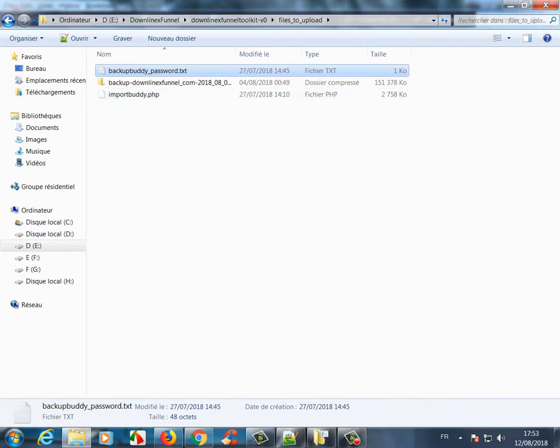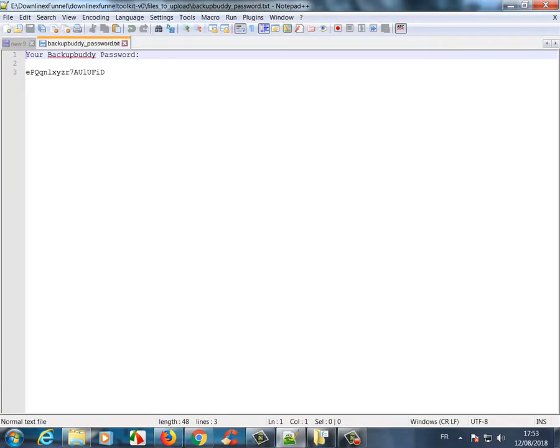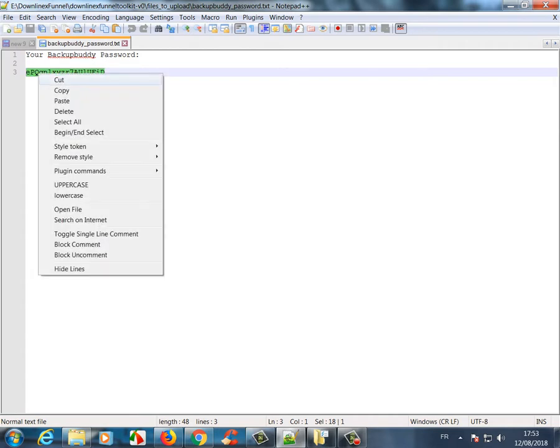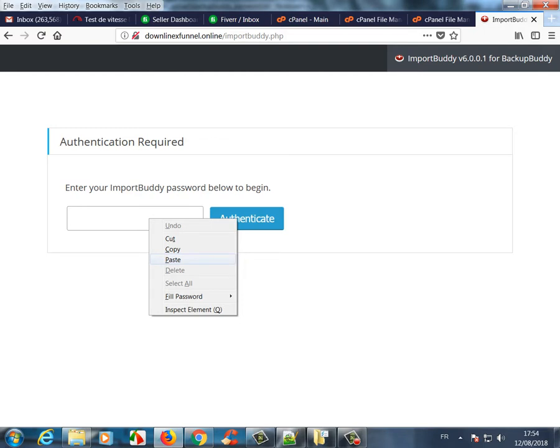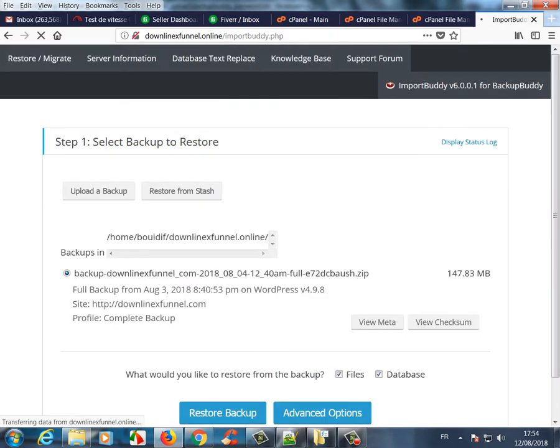Open this text file, and here is the password. Copy and paste here, then click authenticate. Don't save.